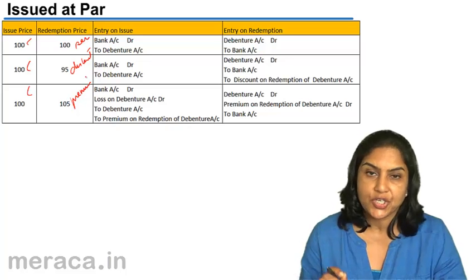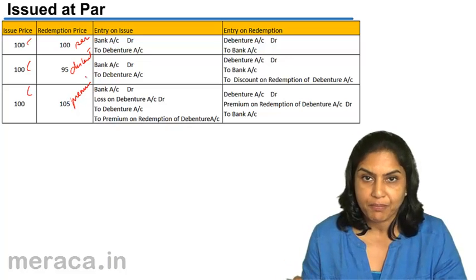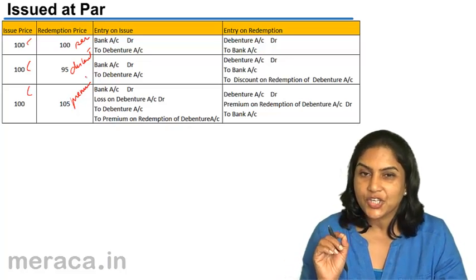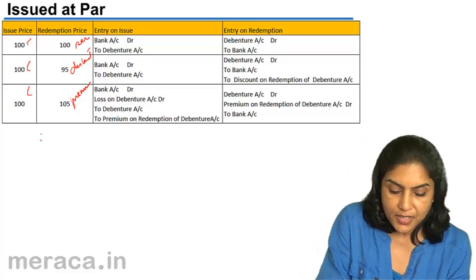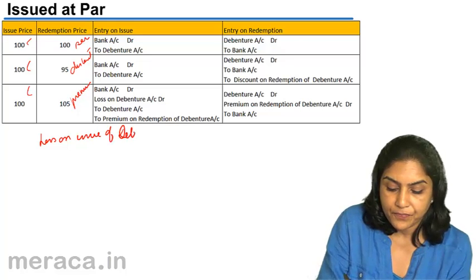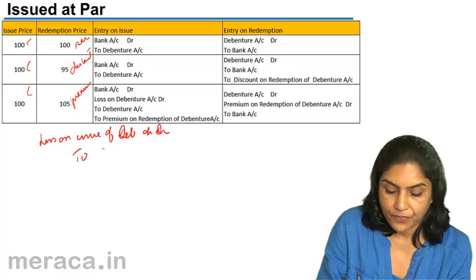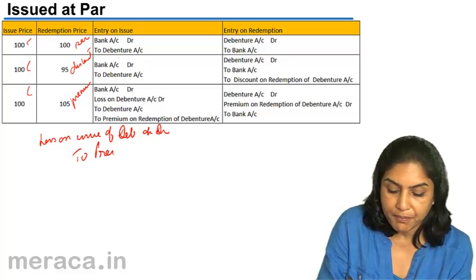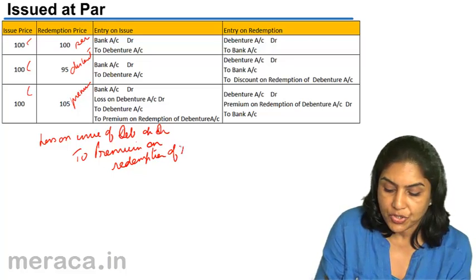Only if debentures are redeemed at a premium, there is an additional entry which is passed, that is loss on issue of debentures account debit to premium on redemption of debentures.